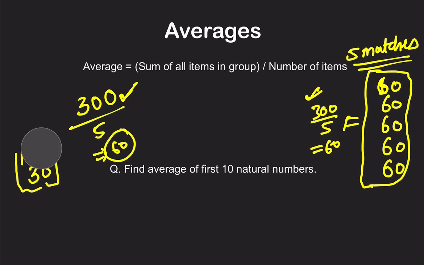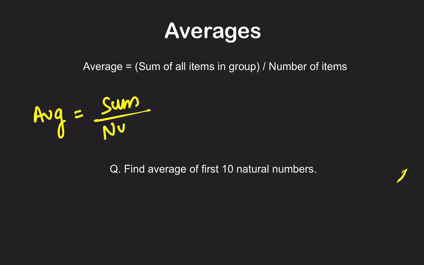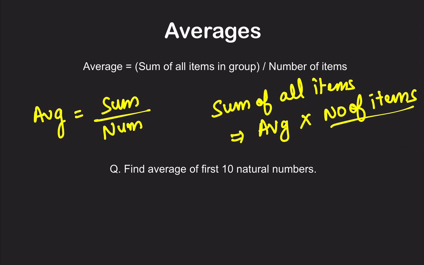So what do we have here? How do we calculate average? Average is equal to the sum of all the items divided by the number of items, right? So to calculate the sum of all items, the formula will be average multiplied by the number of items, that is the number of matches. So this is another way of calculating the sum from the average. I hope it is clear. What does average exactly mean? Average is the sum of all items divided by the number of items. Now the question here, we have an example.